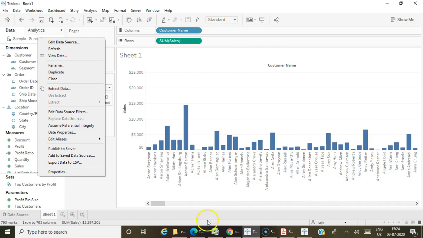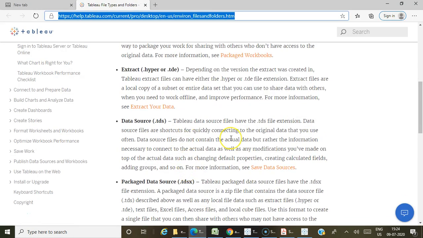Okay, that is your Tableau data source file. If you are saving it with .tds, again the same thing. Okay, so it is going to save only the information that is necessary to connect to your actual data.